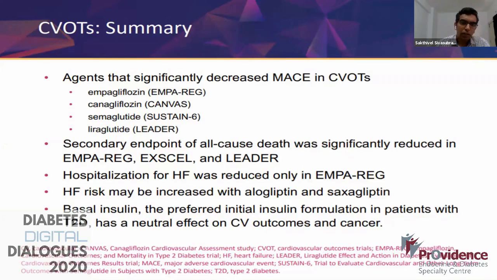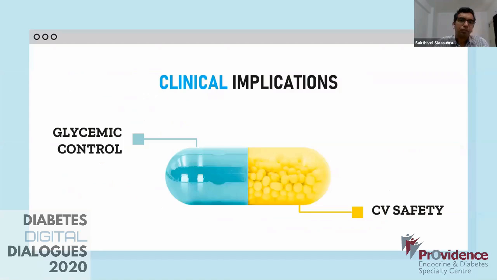Hospitalization for heart failure, again, SGLT2, empagliflozin, as already discussed by Sir. And heart failure risk may be increased sometimes with Alo and Saxa. As far as basal insulin, the preferred insulin initial formulation in patients has a neutral effect on cardiovascular outcomes as well as on cancer, because they've looked into GLARG.